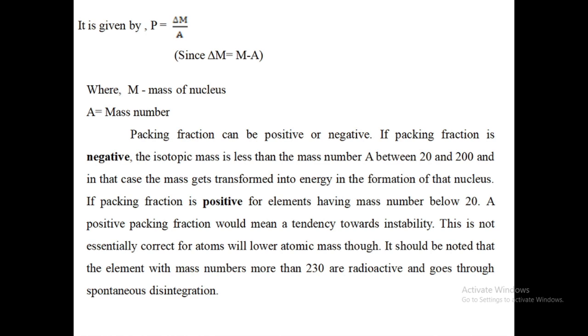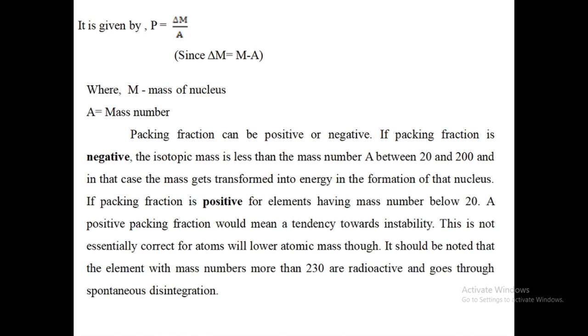If packing fraction is negative, then the isotopic mass is less than the mass number A, between 20 and 200. And in that case, the mass gets transformed into energy in the formation of nucleus. If the packing fraction is positive, then the element has mass number below 20.